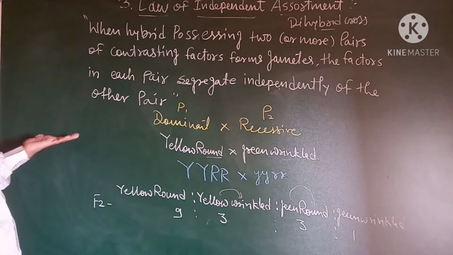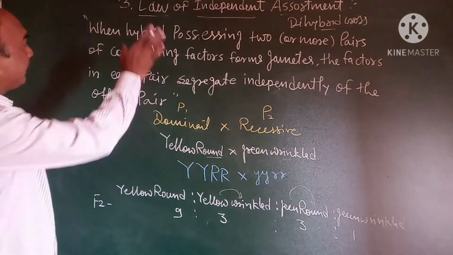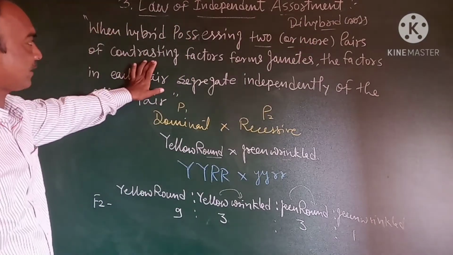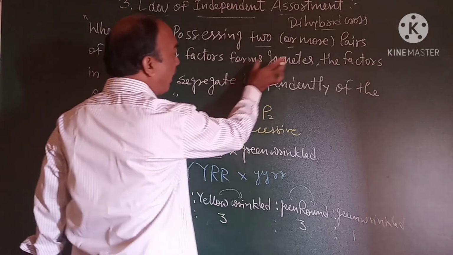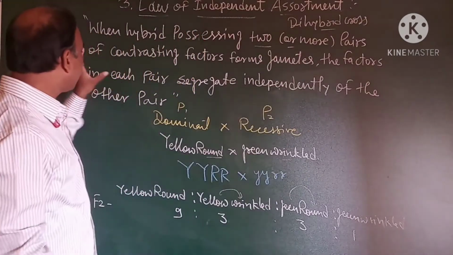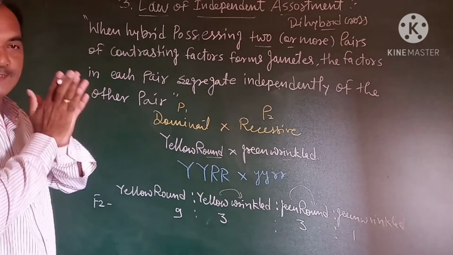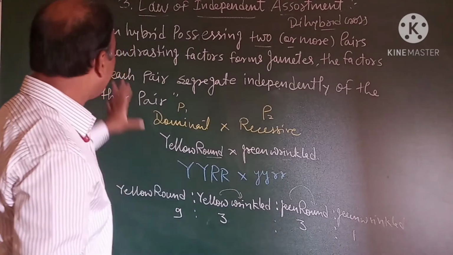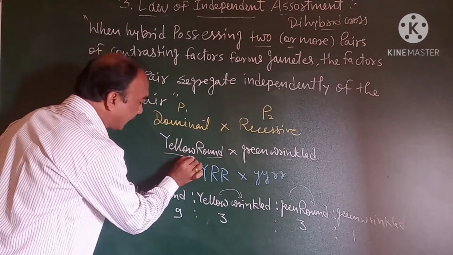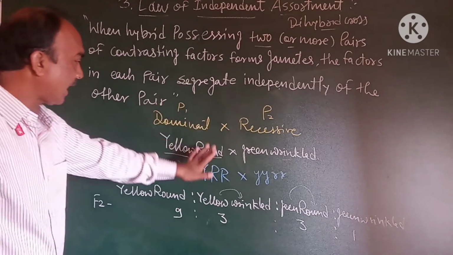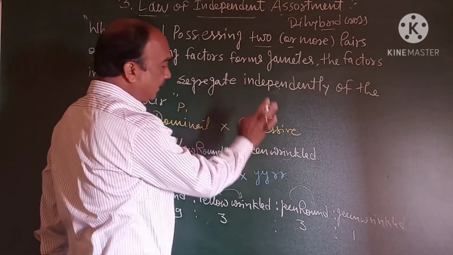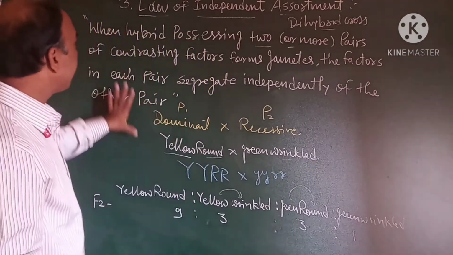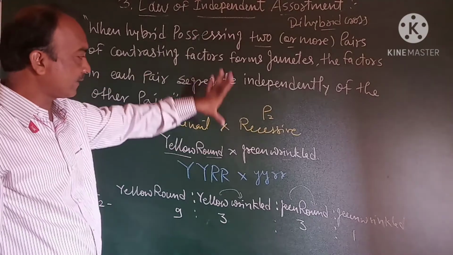The statement is: when a hybrid possessing two or more pairs of contrasting factors forms gametes, the factors in each pair can be segregated or separated independently of the other pair. Means the yellow color is independent of round and green color is independent of wrinkled. So this is the statement of the law of independent assortment.